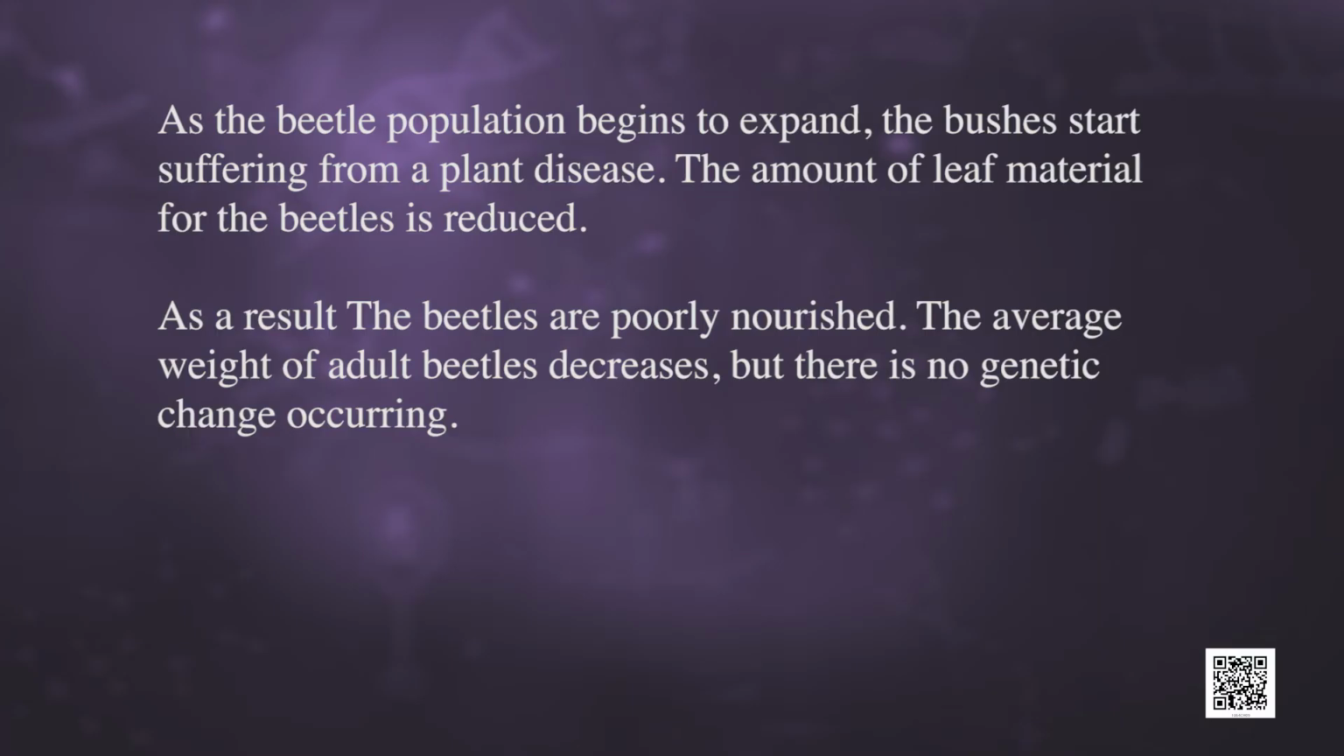Now consider a third situation. In this, as the beetles' population begins to expand, the bushes start suffering from a plant disease. The amount of leaf material for the beetles is reduced. As a result, the beetles are poorly nourished. The average weight of the adult beetles decreases, but there is no genetic change occurring. After a few years and a few beetle generations of such scarcity, the plant disease is eliminated. There is a lot of leaf food. At this time, what would we expect the weight of the beetle to be?